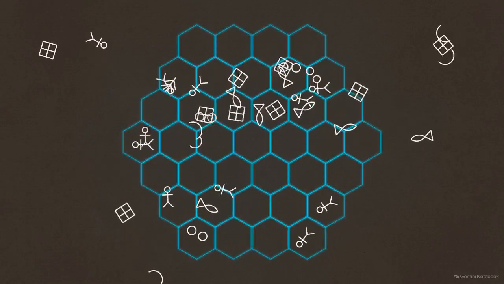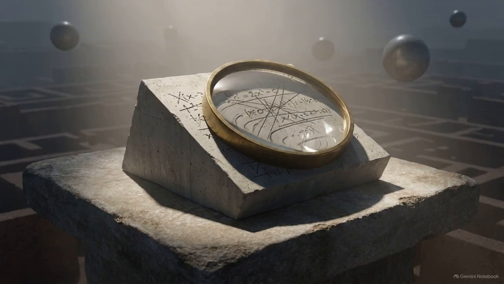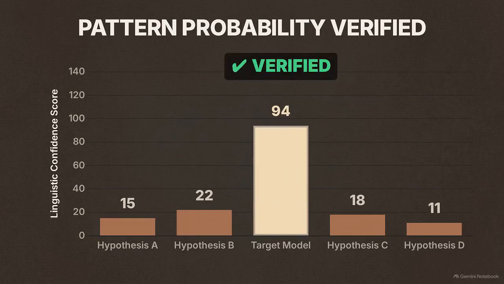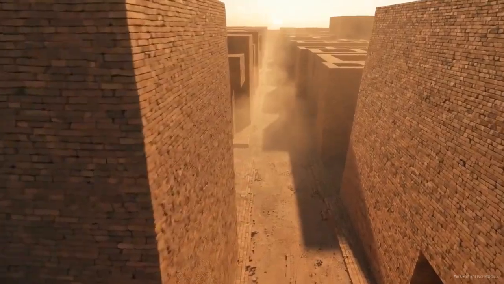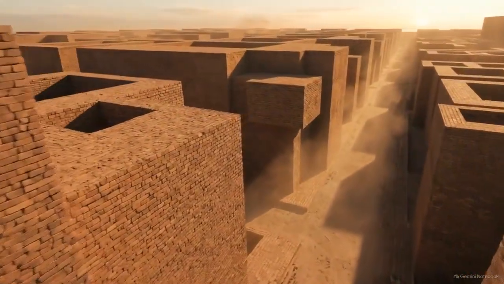This shift has permanently moved the study of ancient scripts toward combinatorial optimization. We are moving away from individual human breakthroughs and toward the measurable verification of patterns. While the exact sounds of the Indus Valley may remain lost, artificial intelligence has provided the blueprint for reading their underlying architectural and social patterns.